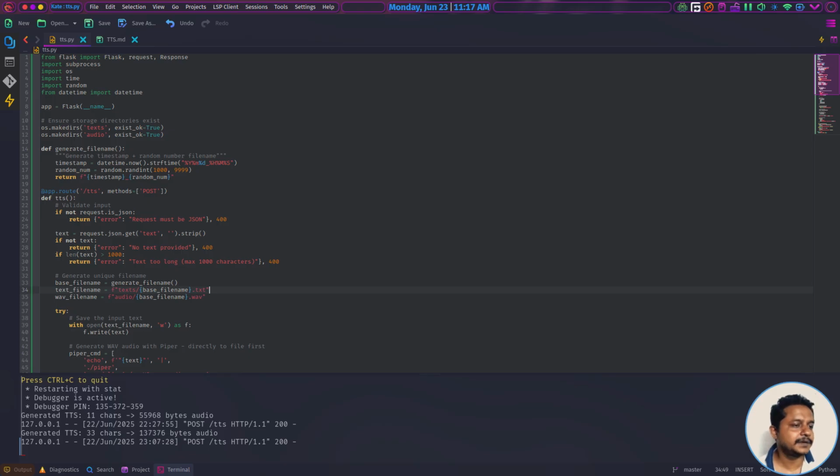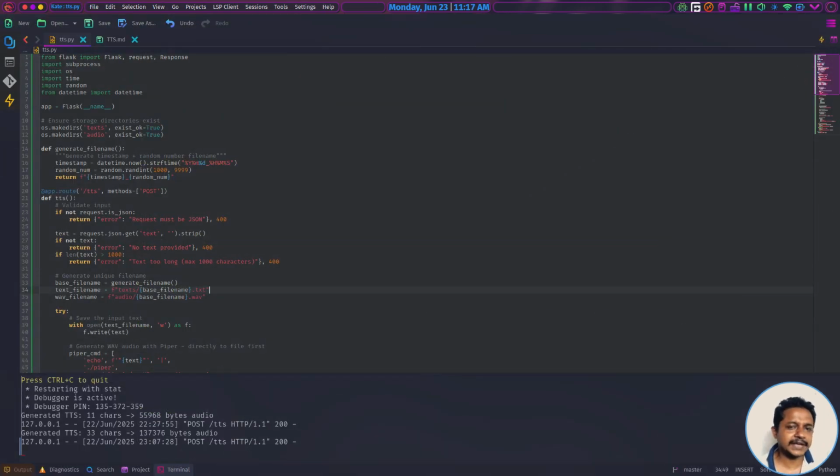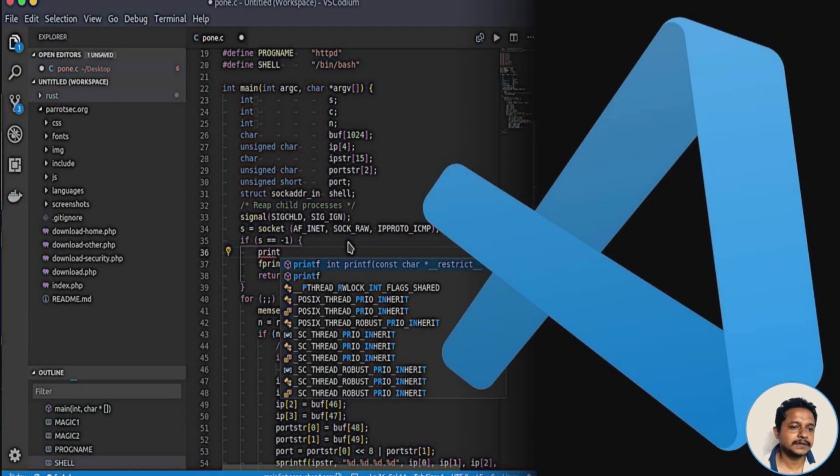Yes, apparently it worked. So I'll be posting those scripts to my Silicon Git, so that out there, any people, if they want, can get it from here. Why not post to GitHub? Because I don't like the current owner company. I used to like Atom a lot, but I don't like VS Code nowadays. You must be clever enough to understand why.